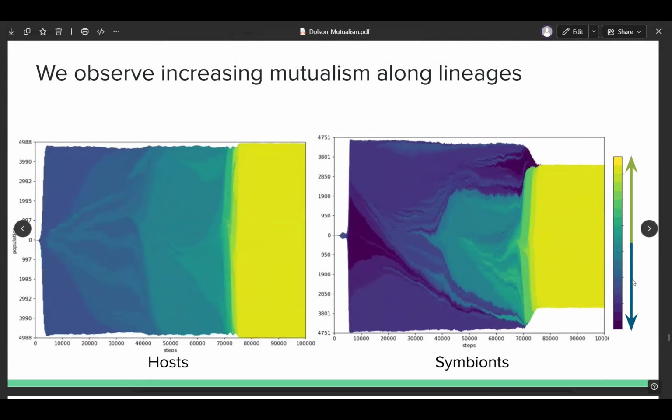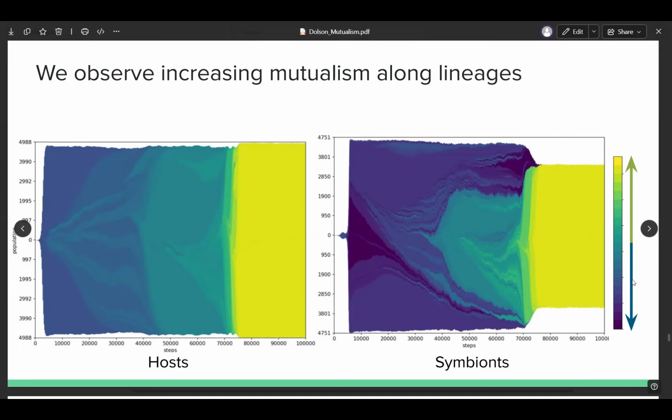So these are some Muller plots. On the left, we have hosts, and on the right, we have symbionts. The way you read these is that each polygon represents what I'm going to call, for lack of a better term, a species. Feel free to talk to me later about the nuances there. The color of these indicates whether they're mutualistic or antagonistic. The greens and yellows are mutualistic. The blues and purples are antagonistic. The size of the polygon along the y-axis indicates the population size of that species. The x-axis is time.